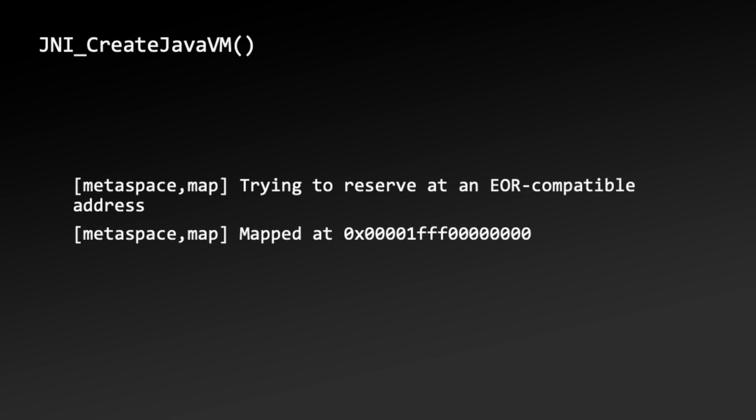Next in JVM initialization is the creation of metaspace. Metaspace is a special memory region that's not on the heap, but also directly created in native memory. It is where class data is stored, more on that a bit later. While metaspace is not located on heap, it can still be managed by the garbage collector, and its memory can be reclaimed if class data is associated with a class loader that is no longer accessible. Also, a final note. Metaspace is a hotspot-specific implementation detail, though all JVM implementations would have an equivalent area for storing class data, which is called the method area in the JVM specification.